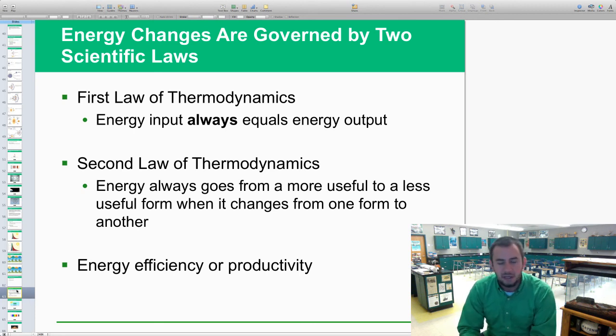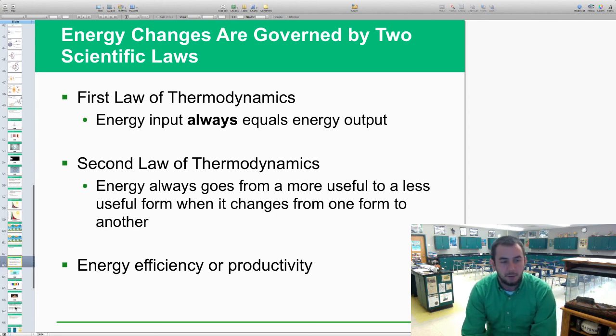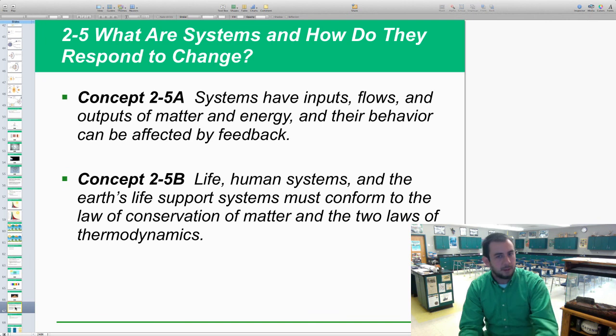We'll get into more energy stuff when we get to chapters 3 and 4 coming up here in another week or so. That's a quick lesson for that. That kind of brings us to a close here. Almost. Our next lesson will be on something new for you: what are systems and how they respond to change. So we'll see you next time for that lesson.